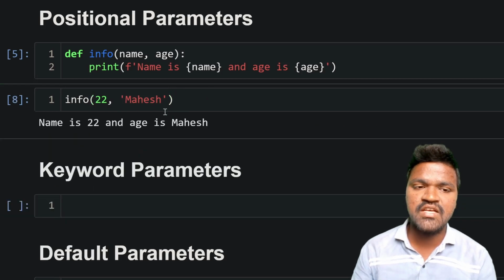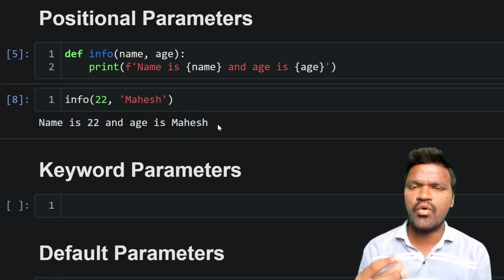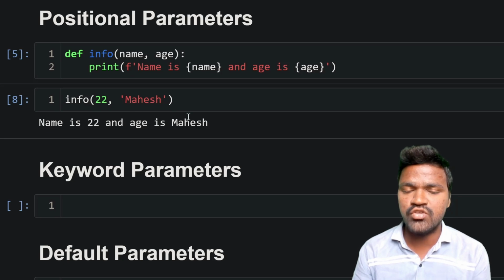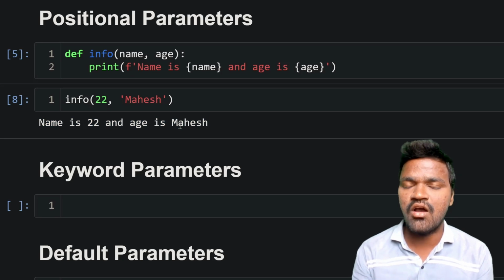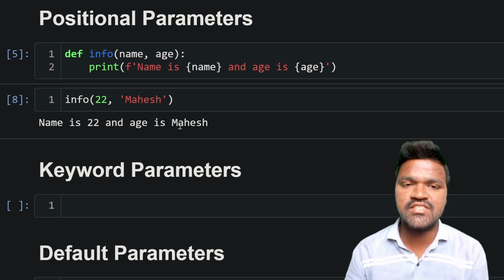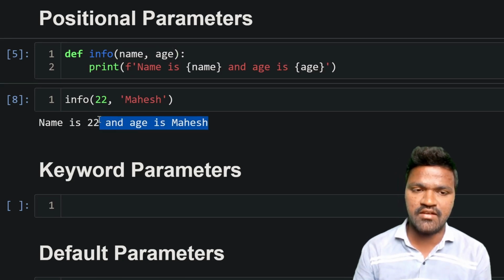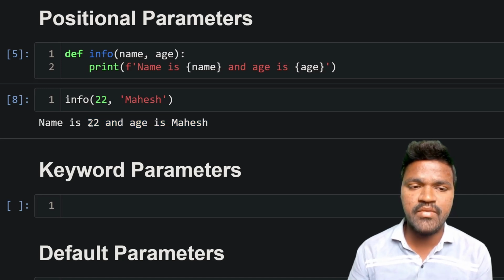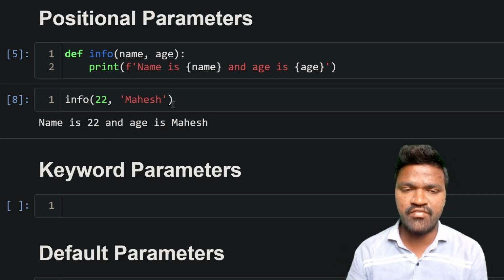If I execute this, we are getting the result: name is 22 and age is Mahesh. So this is not quite the expected result, right? We expect Mahesh in the name place and 22 in the age place. But we are getting this kind of result because the order that we are passing is not exactly the same as the order that we defined in this function. So this is a misleading result: name is 22 and age is Mahesh. That is not quite expected, right? Because of that reason we are getting this kind of result.